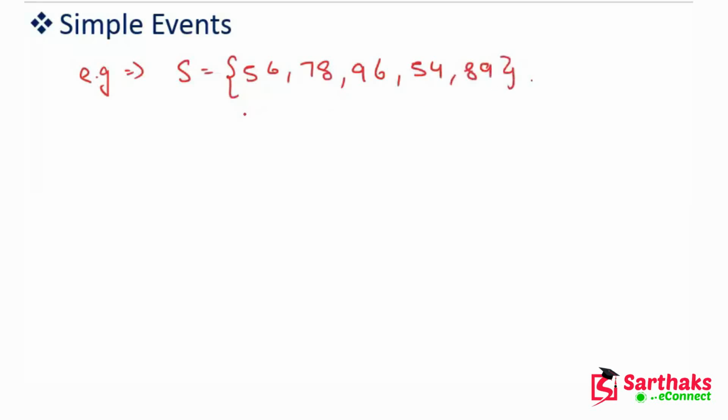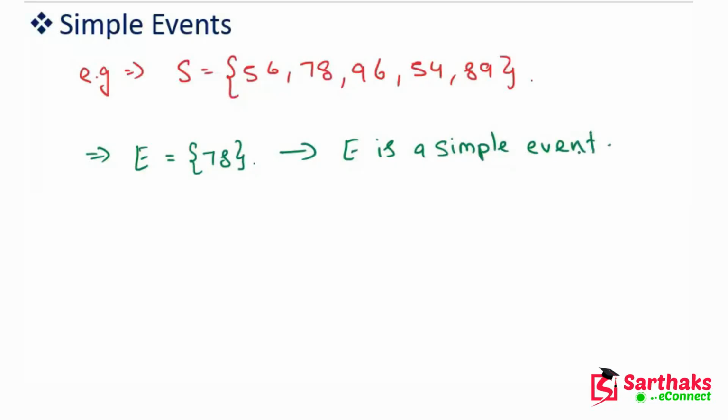Now if we take E as an event which is 78, then this E is a simple event, consisting of a single point of the sample space.